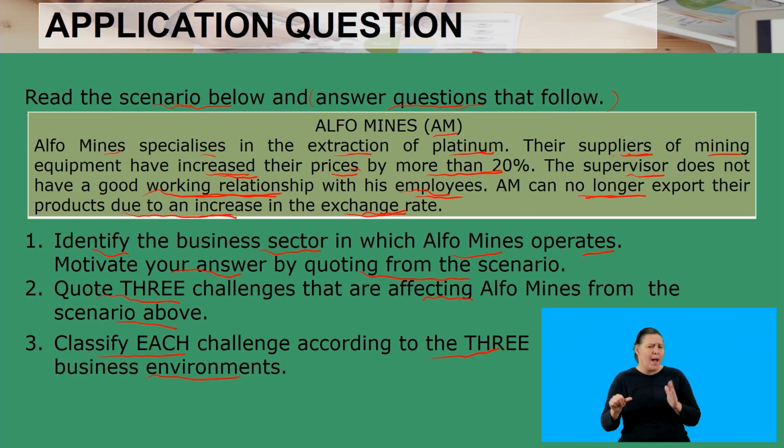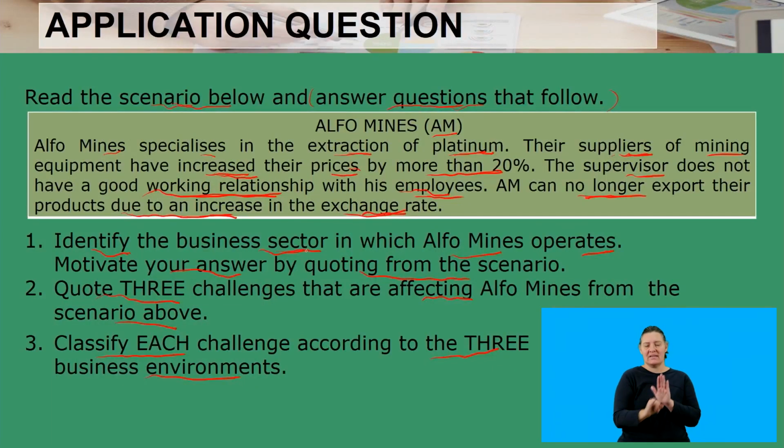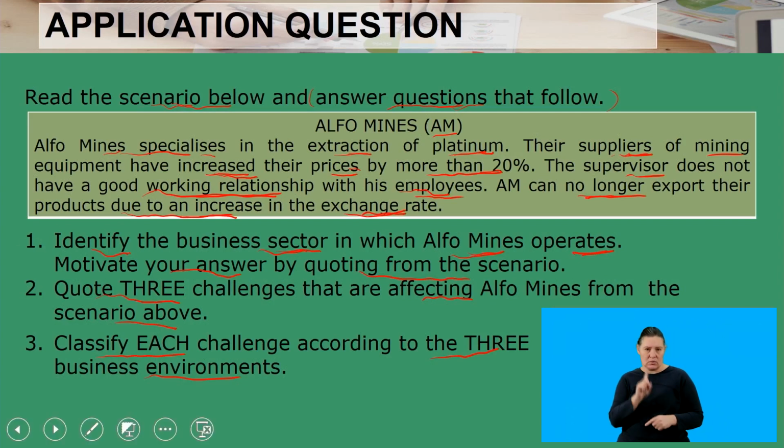So what is key here is that you should identify where each problem is occurring, whether it is coming from inside or outside. And again, you should consider the issue of extent of control to say, does the business have control over the challenge or not? So that is the first approach you should use to analyze this scenario. The first question requires you to identify the sector in which Alpha Mines operates, and the first sentence gives you an indication of the solution.